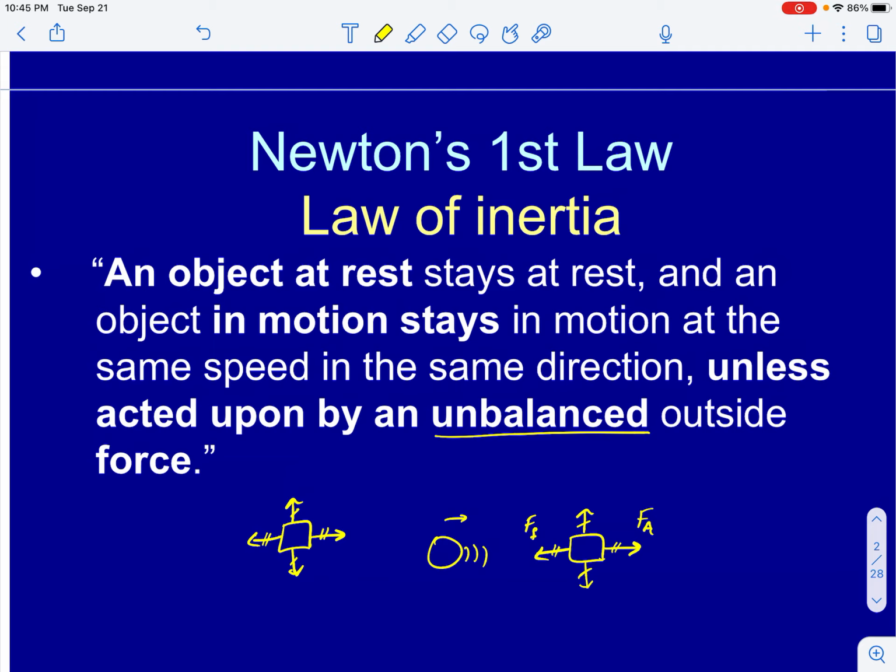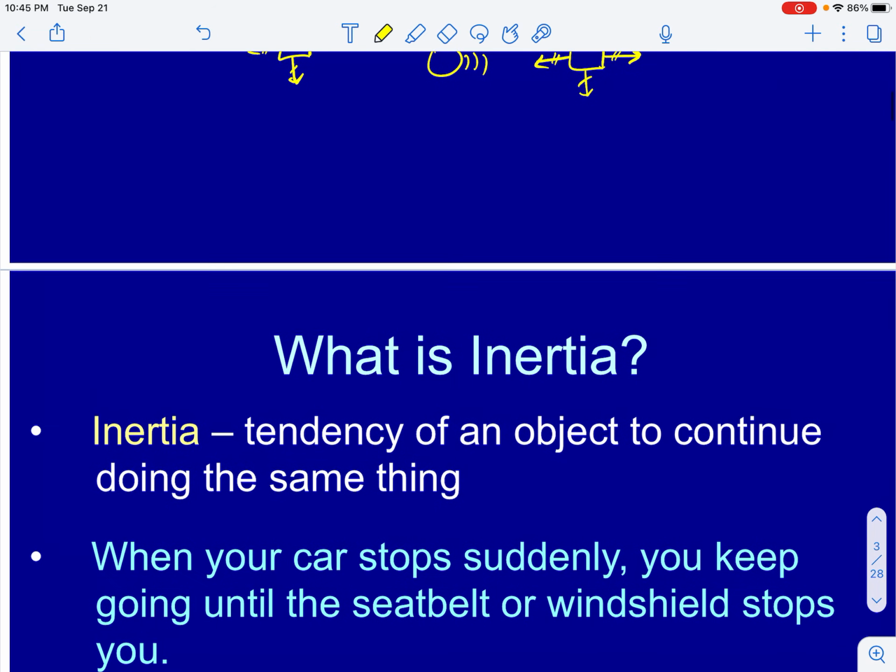And then we're very specific here in the little reading. It says the object in motion will stay in motion at the same speed and in the same direction. So remember, constant motion means constant velocity. If we have an acceleration, then the speed or the direction will change. So when we say that there is no change in motion, we're saying that there is no acceleration. Okay, so this is called Newton's first law, or the law of inertia.